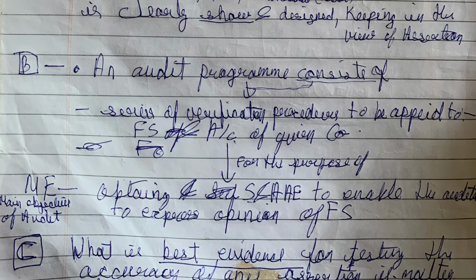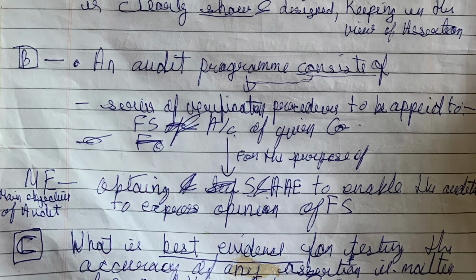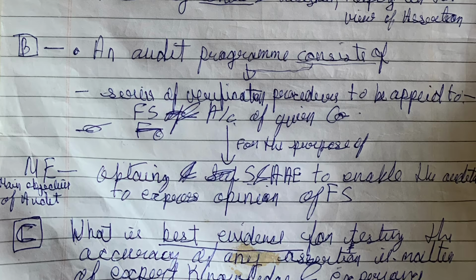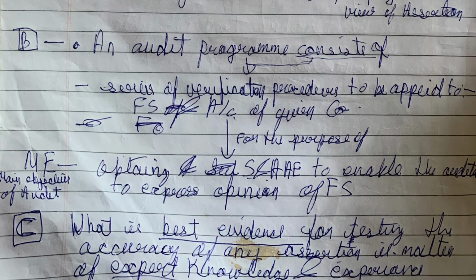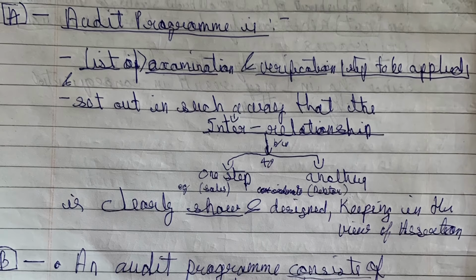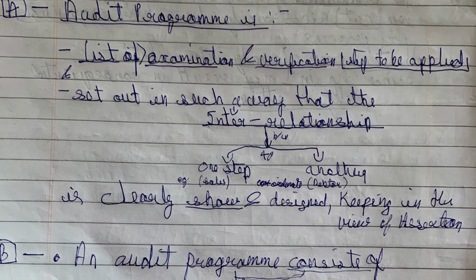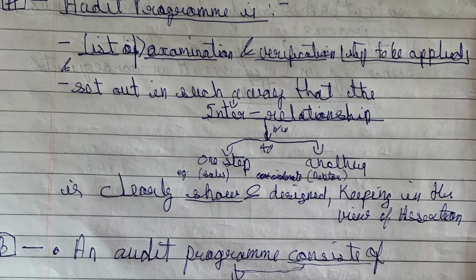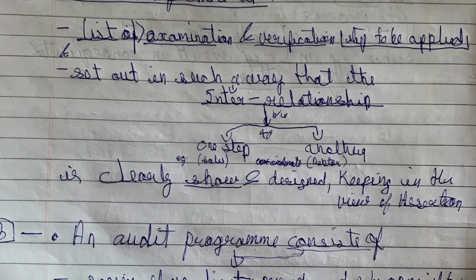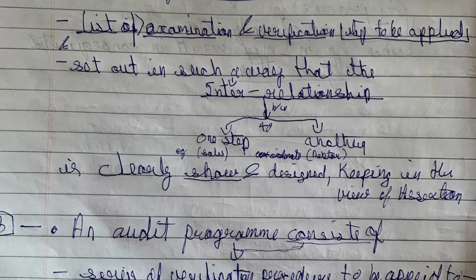And what is the best evidence for testing the accuracy of any assertion is a matter of expert knowledge and experience. So audit program is a series or list of verification procedures to be applied to items of financial statement and accounts of a given company.